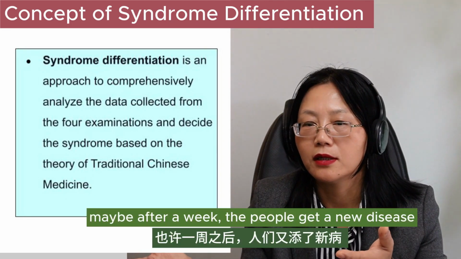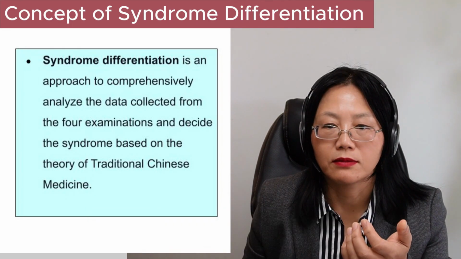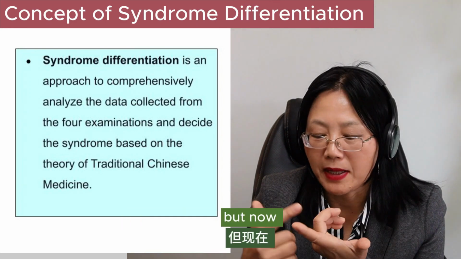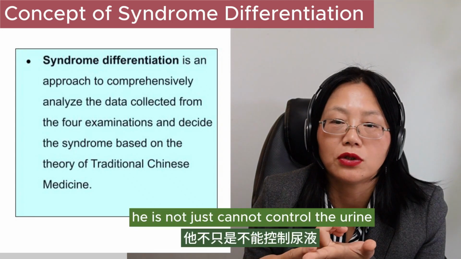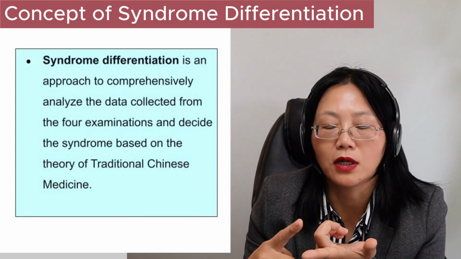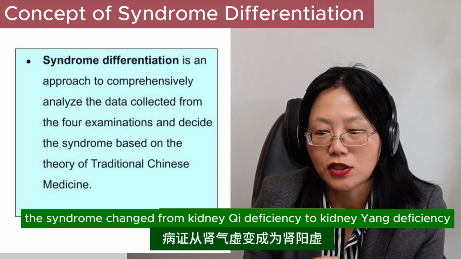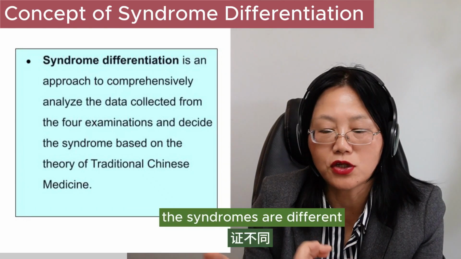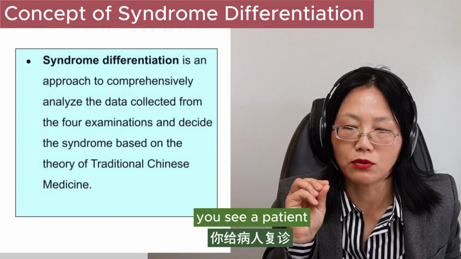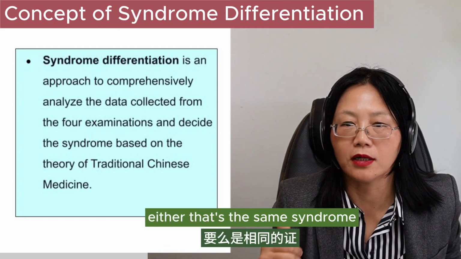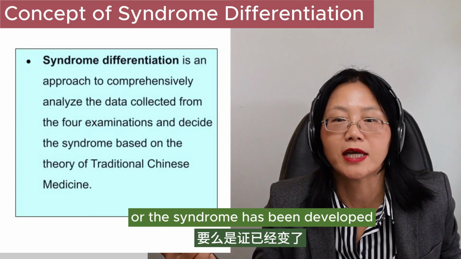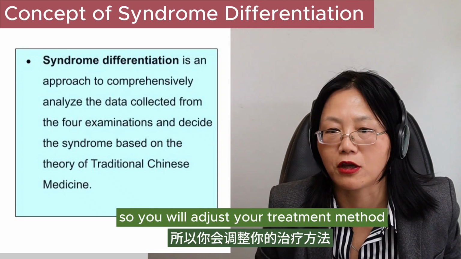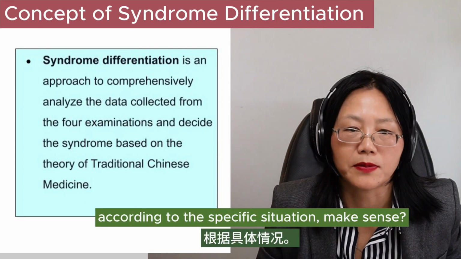Maybe after a week, these people get a new disease, like he's already weak. At the beginning, the patient cannot control the urine, but now he not just cannot control the urine, but he feels cold, the lower back cold pain. The syndrome changed from kidney qi deficiency to kidney yang deficiency. The syndromes are different, then your treatment would be different. Each time you see the patient, either that's the same syndrome or the syndrome has developed in a good way or in a bad way, you will adjust your treatment method, treatment principle according to the specific situation.